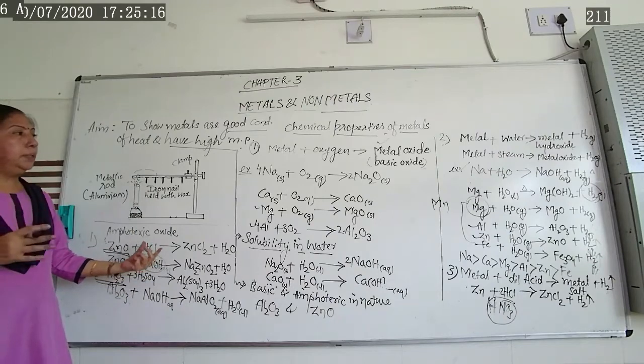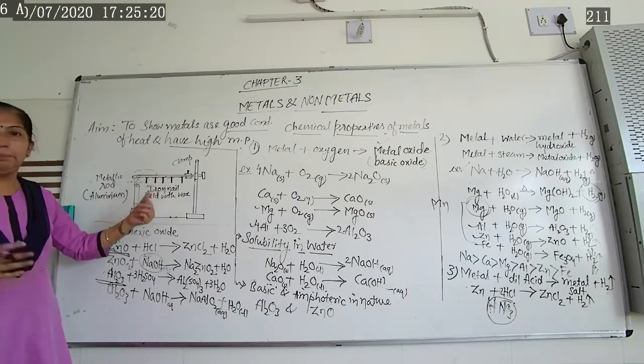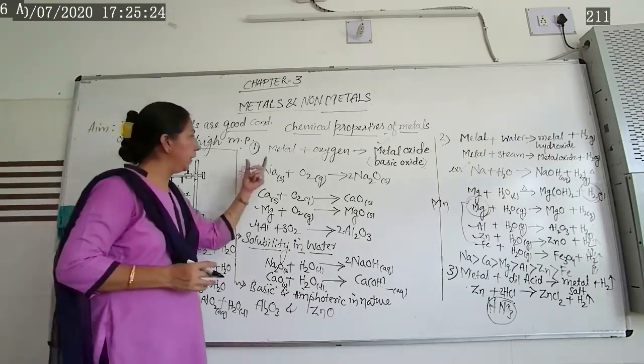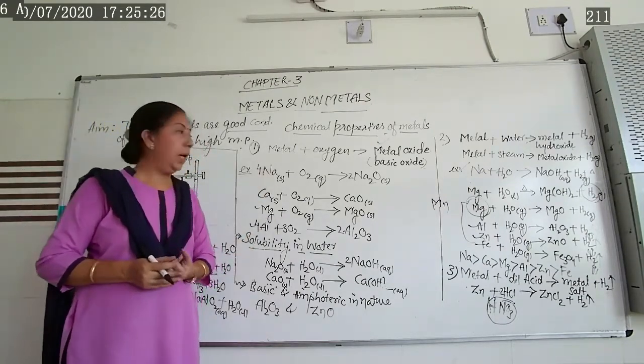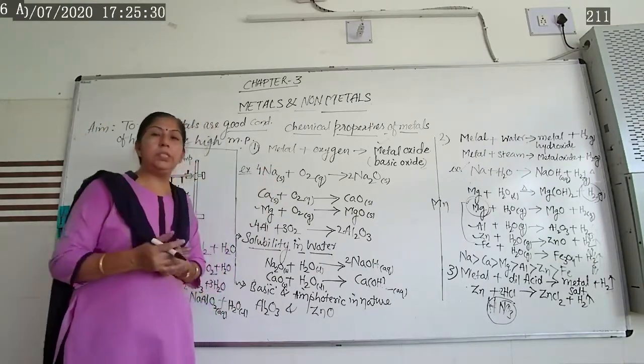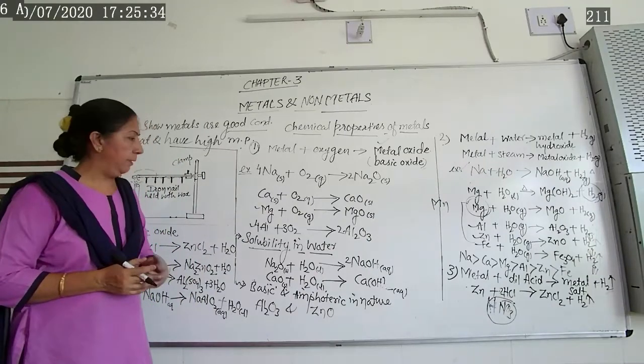So during this period, today we have learned about chemical properties, and some activities based on physical and chemical properties. Only three chemical properties we discussed. The first one: metal reacts with oxygen and forms metal oxide. They are basic in nature.